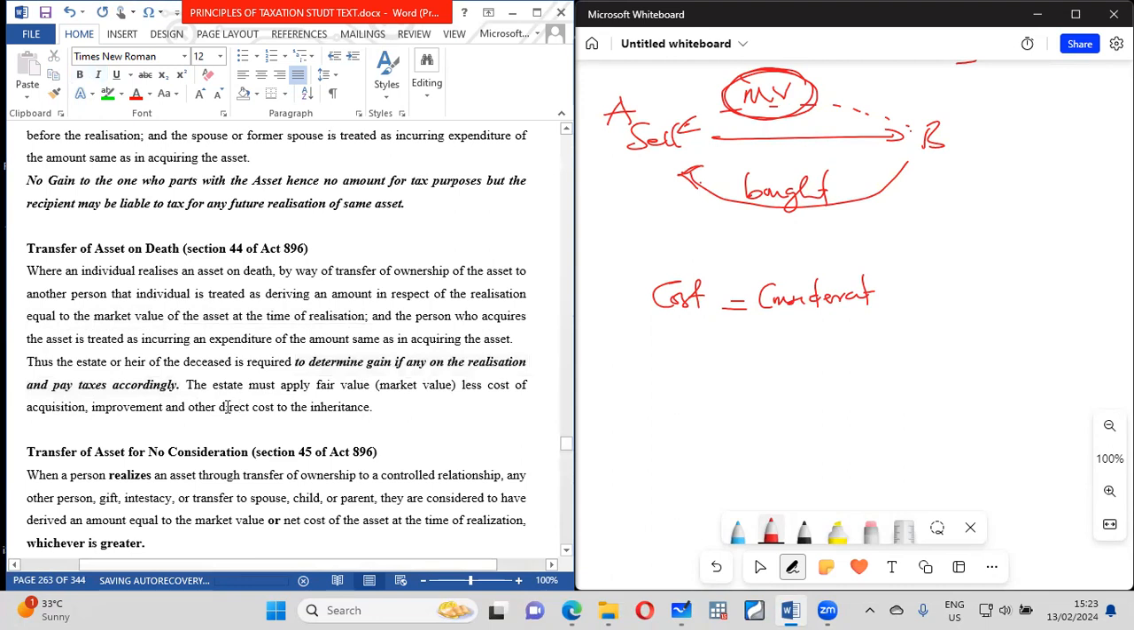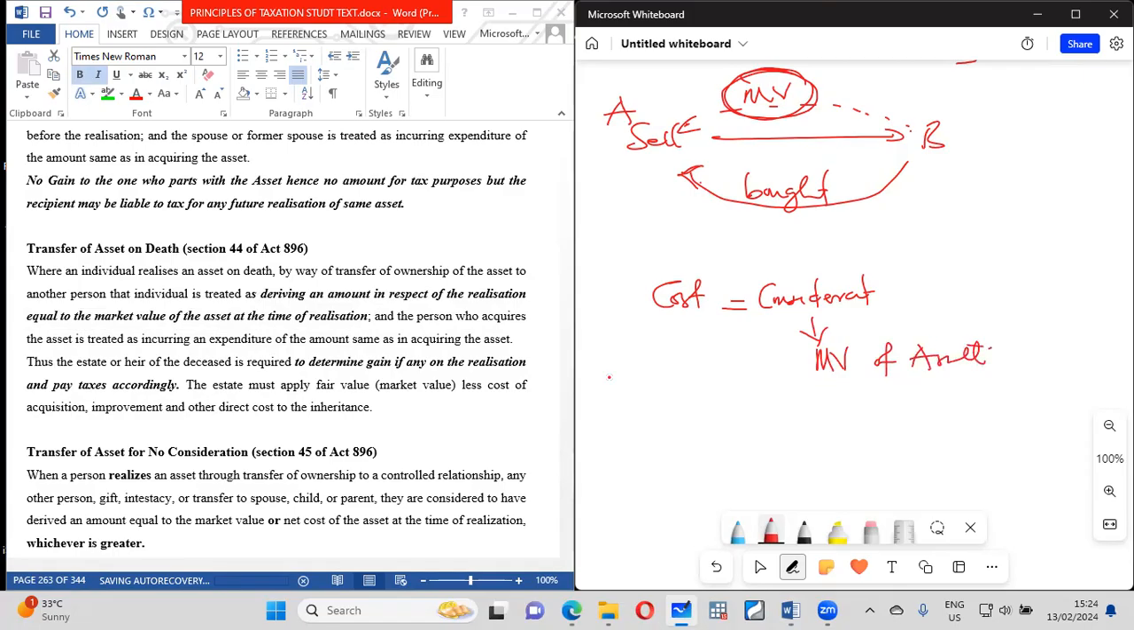So that is what we are saying. The person who acquires the asset is treated as incurring an expenditure of the same amount as in acquiring the asset. The amount the person derived in respect of the realization is equal to the market value of the asset. So at the time the person was dying, we say that the consideration is equal to the market value of the asset.